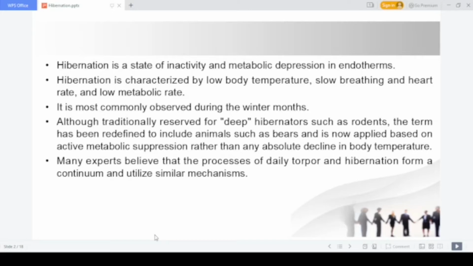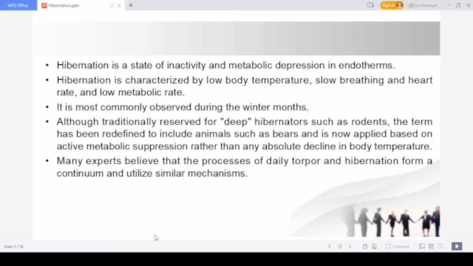Slow breathing is another thing, just to keep the body alive. With slow breathing, only a minimum amount of oxygen will be consumed, and there is a slow heart rate, with very little pumping of blood, and a low overall metabolic rate. So these are some of the important features of hibernation.